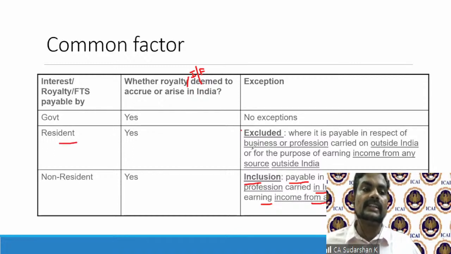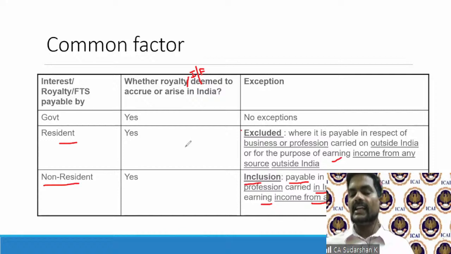So for a resident, if it is outside India, excluded. For a non-resident, if it is for a business or profession carried on in India or earning any income from any source in India, then it is taxable. So for government, no exception. Any payment made by the Indian government automatically gets deemed to accrue or arise in India. If a resident makes a payment to a non-resident,